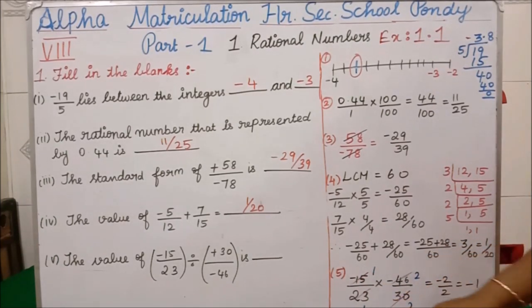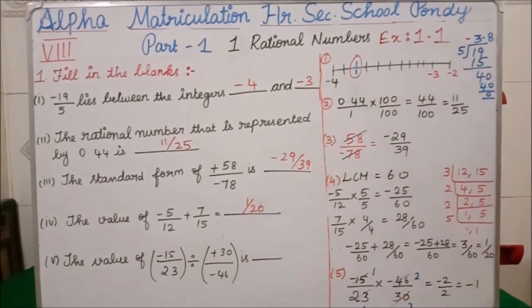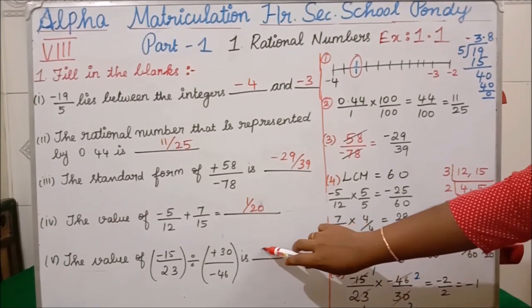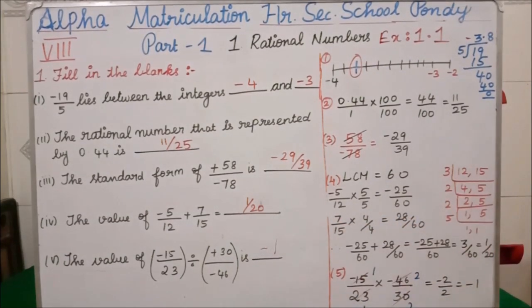Similarly, denominator part 1 into 2 is 2. So if you cancel both, what are we getting here? Minus 1. So our answer for this is minus 1. Clear, all of you? The answer for the last question is minus 1.